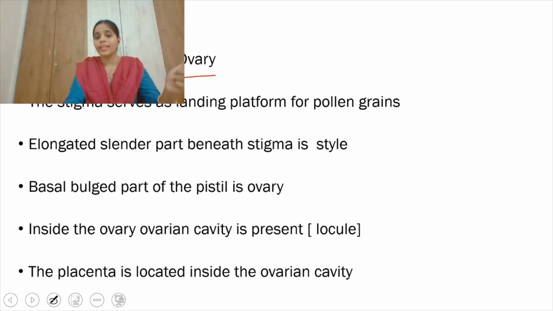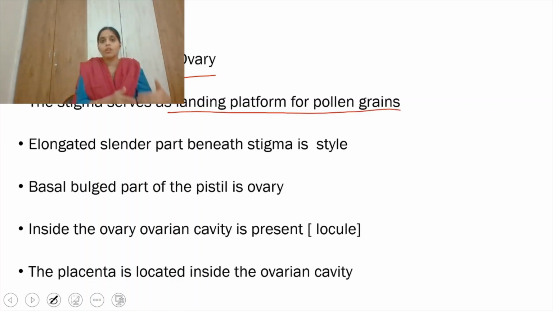We already discussed in part 1 that pollen grains shed off from the anther and fall on the stigma before they lose their viability. We discussed viability also, like fertilizing the egg cell and resulting in the formation of zygote. Before they lose their viability, they have to fall on the stigma for germination. So the stigma serves as a landing platform for pollen grains.